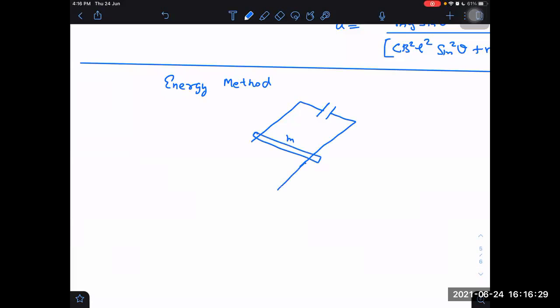Mass m. Can you tell me what is the rate of loss of energy? I think I can say the rate of loss of energy is mg sine theta into v, right or not? Rate of loss of potential energy. Work done by gravity is this only or not? Yes. And that should be equal to the rate of change of kinetic energy plus